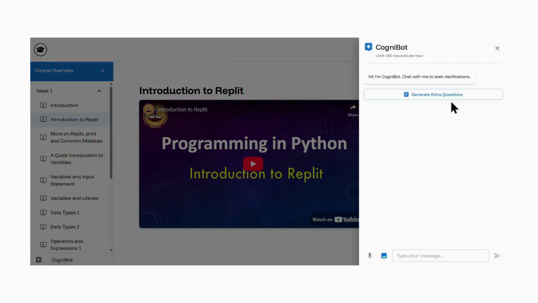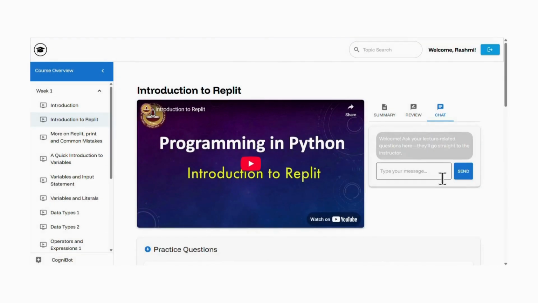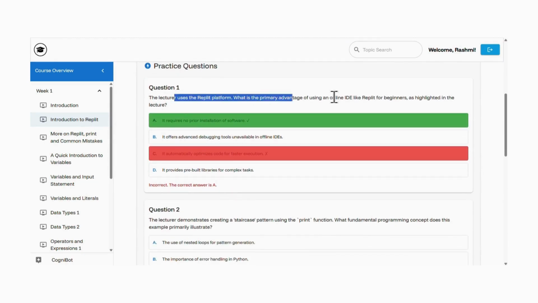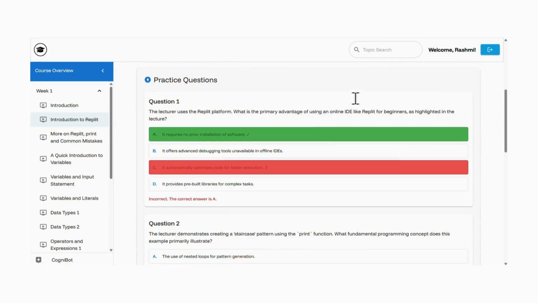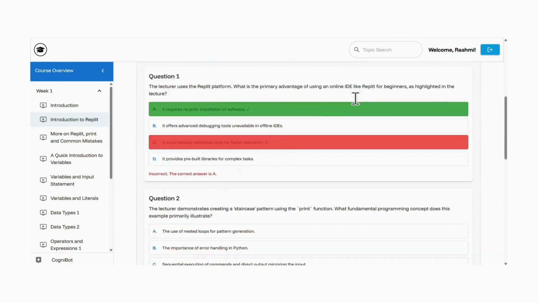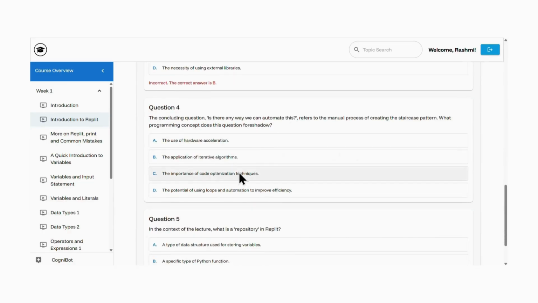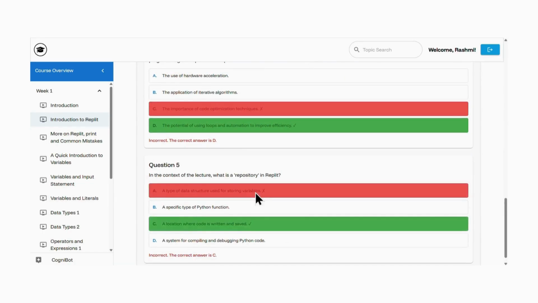So I can ask Cognibot to generate extra questions for any of these lectures. So I can just click on this button, and with the click of this button, this is going to generate practice questions related to the content of this lecture. So I can practice from here. So yes, you can see that this question is related to this lecture, which I currently selected. So I can solve these problems, and I can practice and know the areas where I'm lacking,